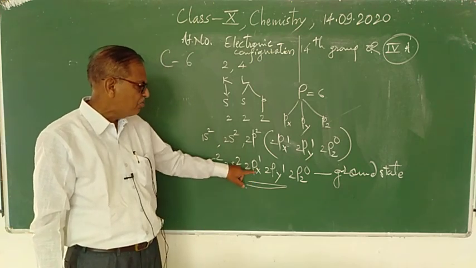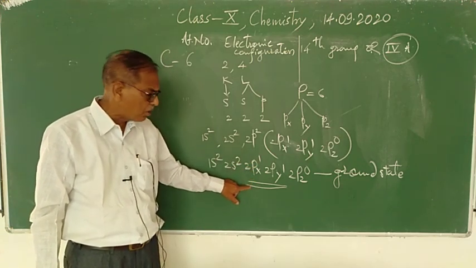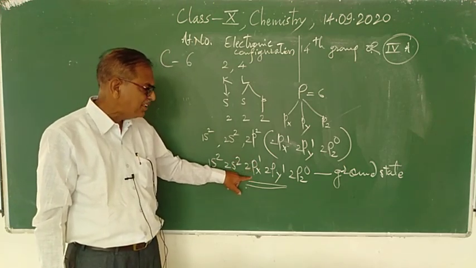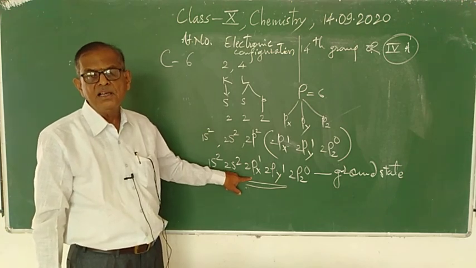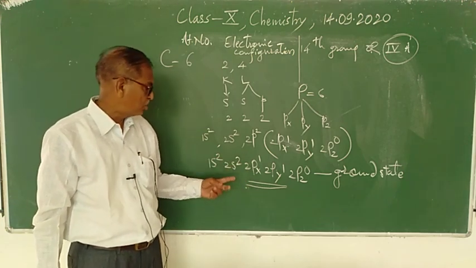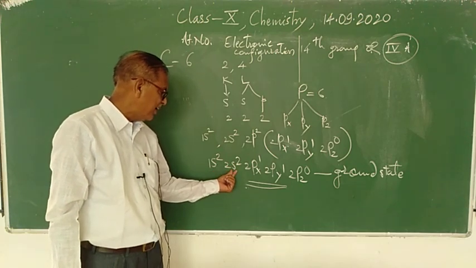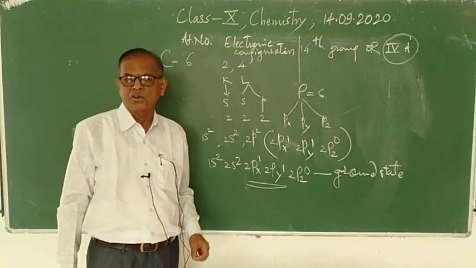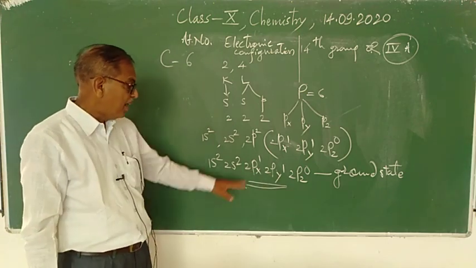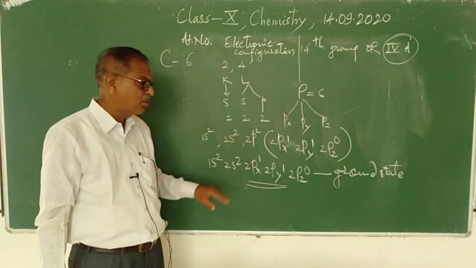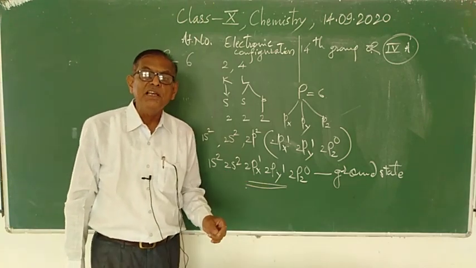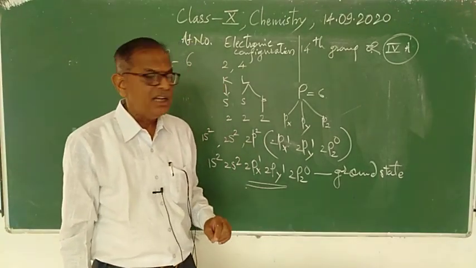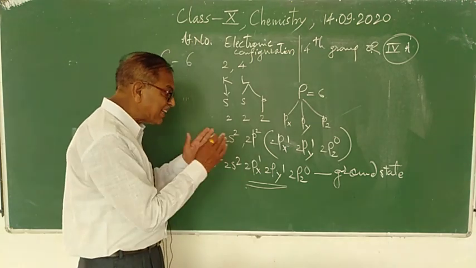Unpaired electron means when there is only 1 electron in the orbital, and paired means 2 electrons. So here are paired electrons, and this is an unpaired electron. According to this electronic configuration, carbon should be divalent, but it is found to be tetravalent because of the excited state.